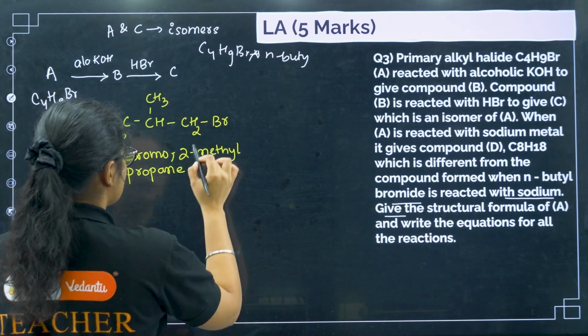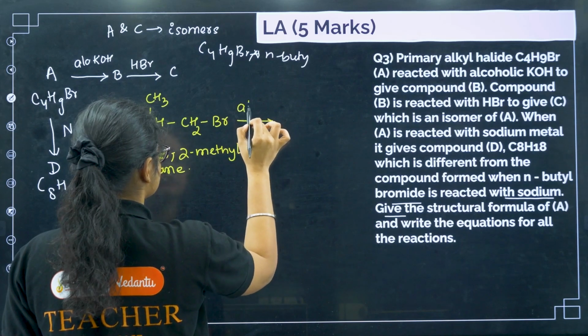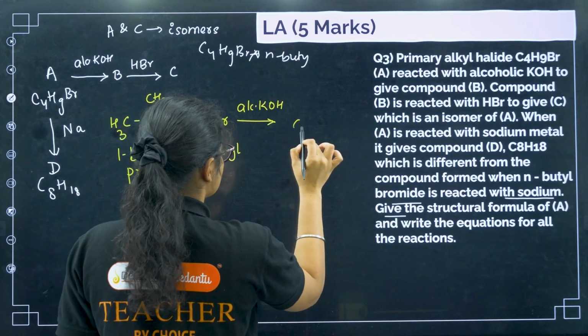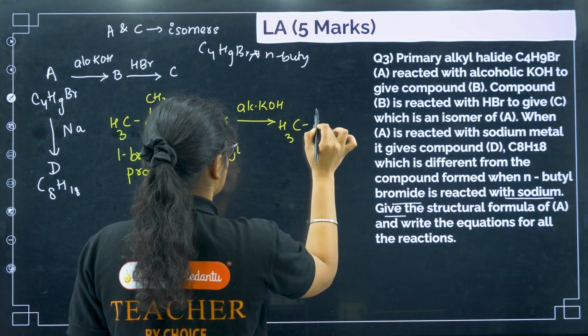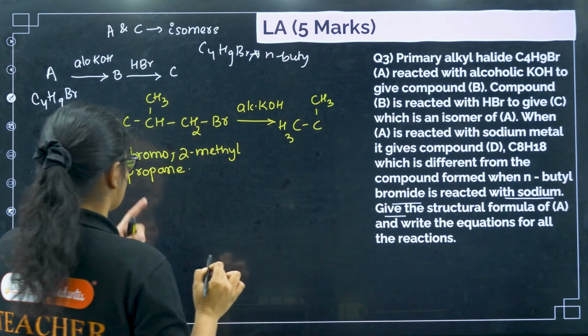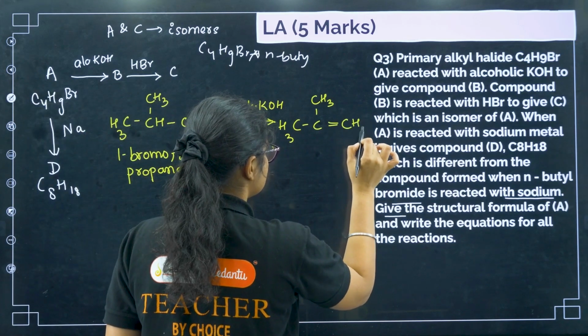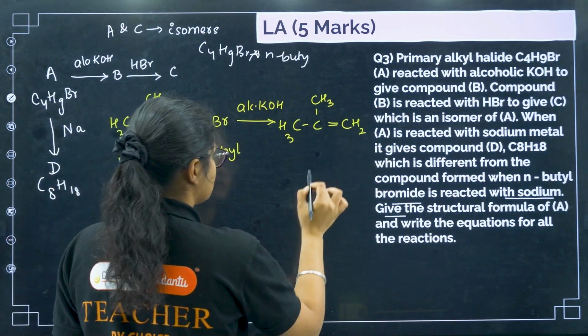Now if you take alcoholic KOH, what will happen? A double bond will form here, so I will get CH3, C double bond CH2, since H and Br will be removed. Okay, that is one reaction I've got.